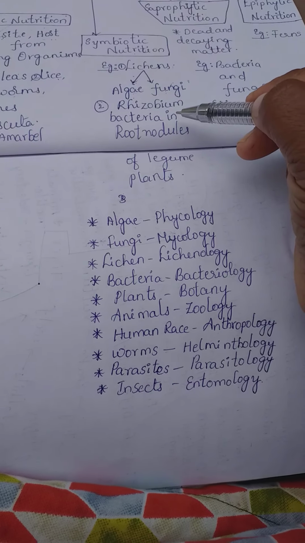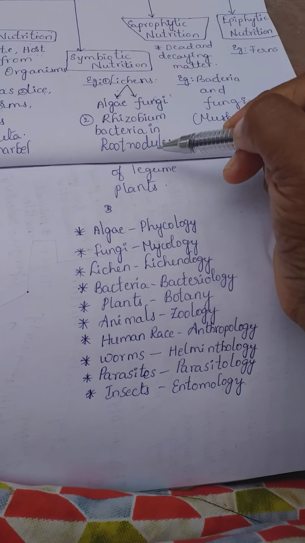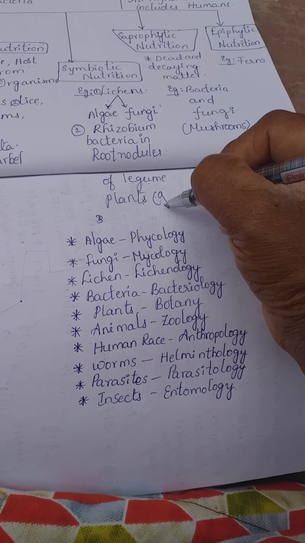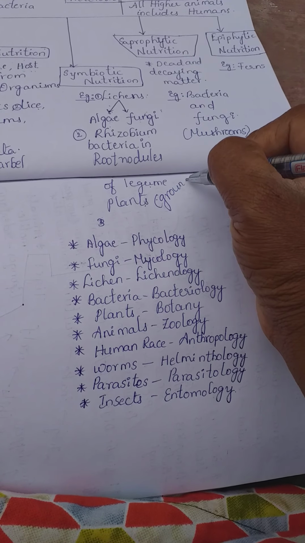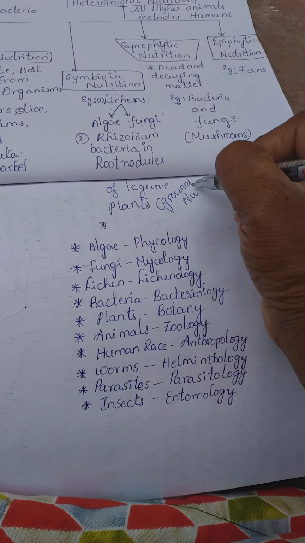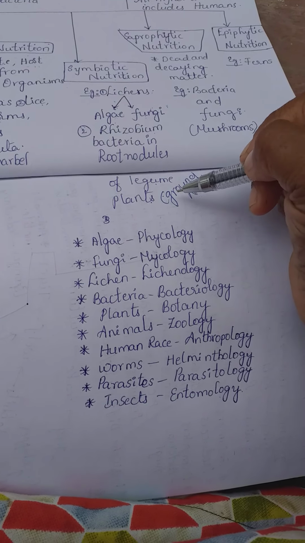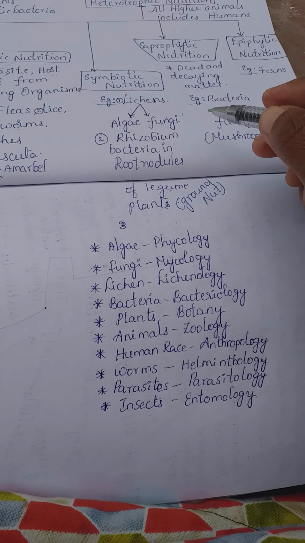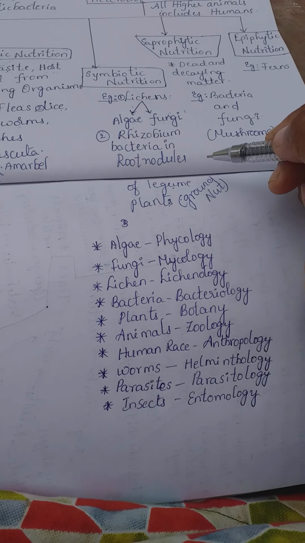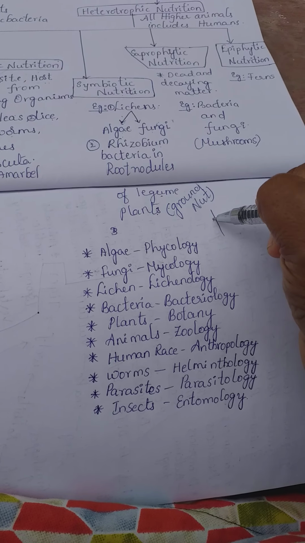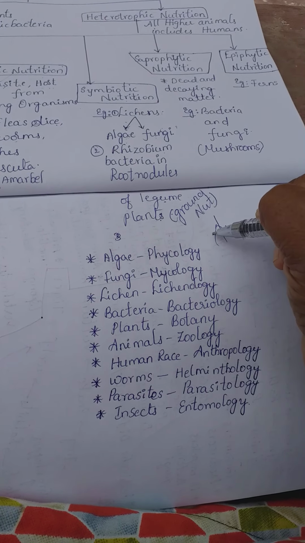Next example is Rhizobium bacteria in root nodules of legume plants. Legume plants means, best example, groundnuts. Pulses family plants are called legume plants. In groundnut, on the surface of the root we will find some ball-like structures.